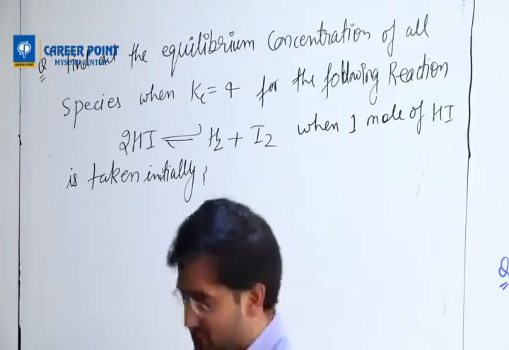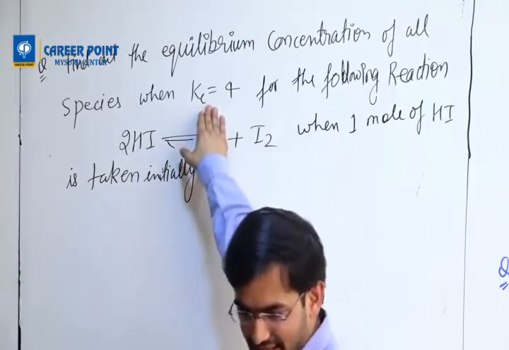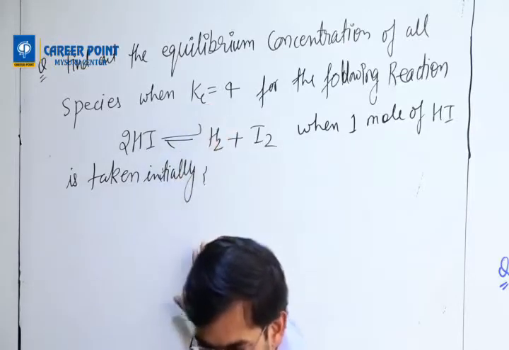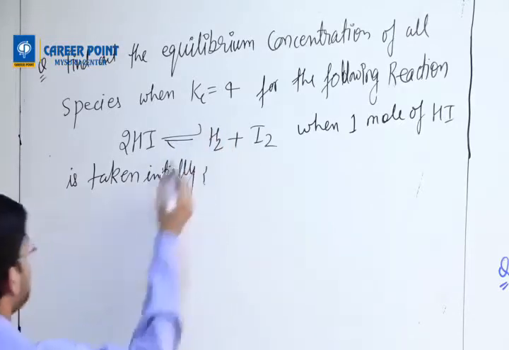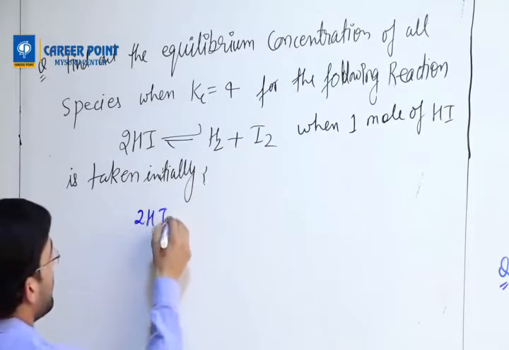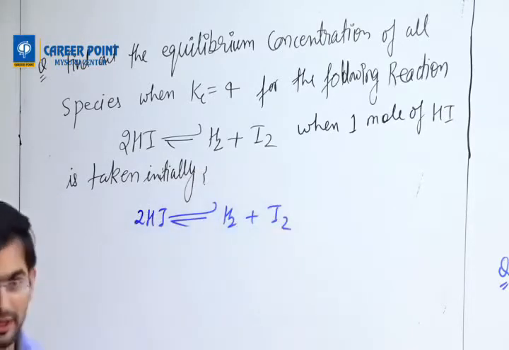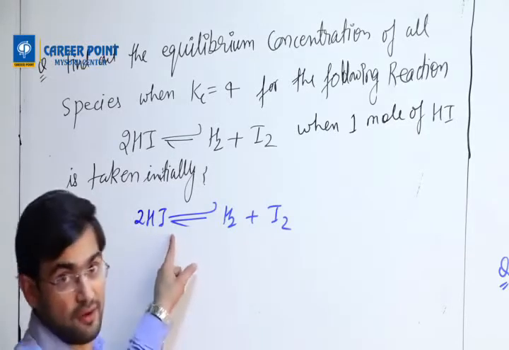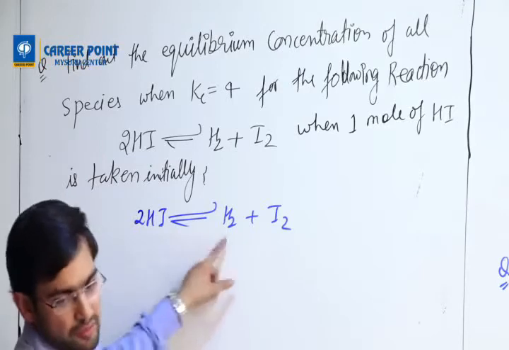Kp equals 4. Kc is given. Yes, you can take Kc and Kp, both are the same. Tried sir, but have doubts, please solve sir. Okay, so let's solve now. So what I get: 2HI gives rise to H2 and I2. I will add a reaction. This is a reaction, so I will make sure it is balanced. It's a balanced reaction only.